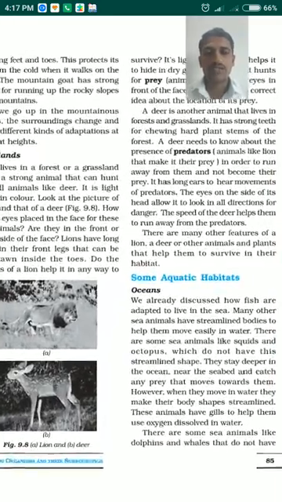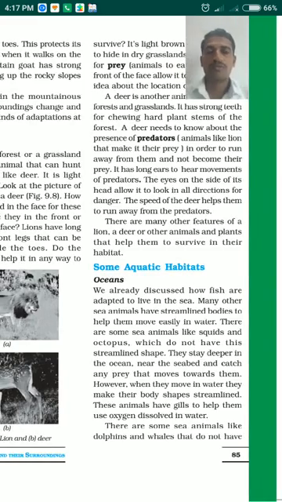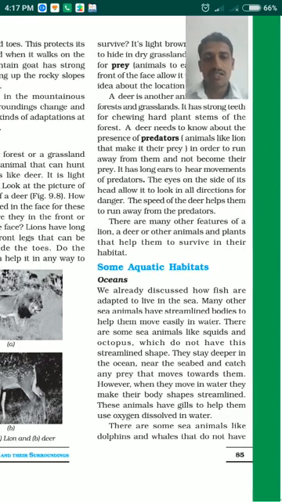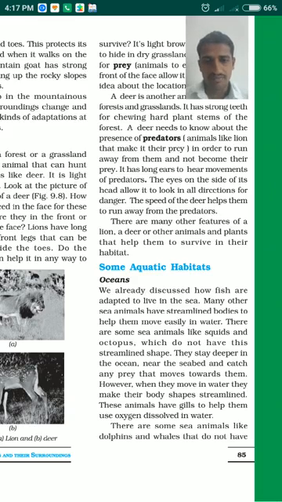Dear students, we already discussed the fish, how it has been adapted to live in the seas, oceans and lakes. Many other such sea animals are living in the sea. They have streamlined bodies to help them move easily in the water.